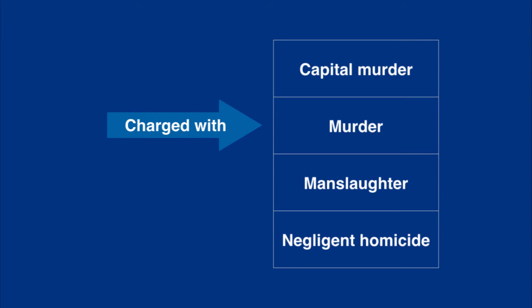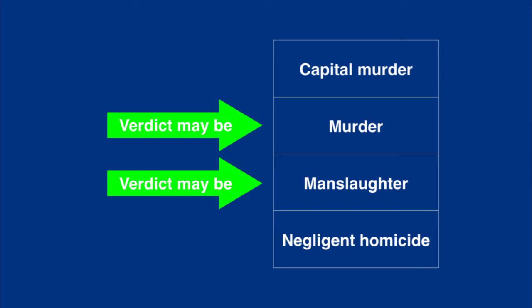So if you cause the death of one person in the course of committing a felony, you can only be charged with one count of murder. However, at your trial, if permitted by the judge, the jury, upon hearing the evidence, may decide to convict you of either murder or a lesser included offense. They may decide the evidence only proves manslaughter beyond a reasonable doubt or even criminally negligent homicide.